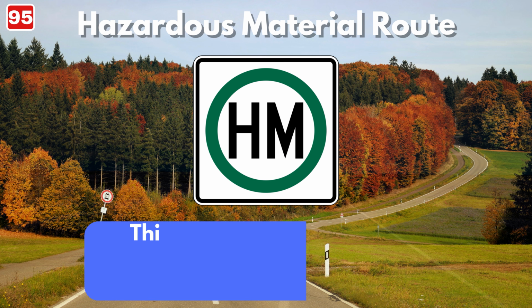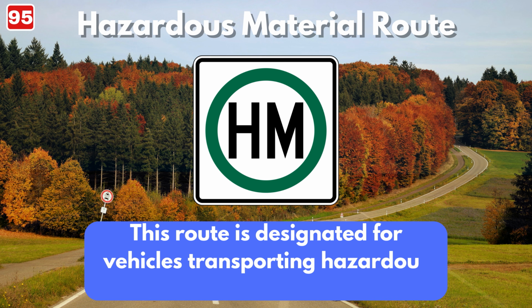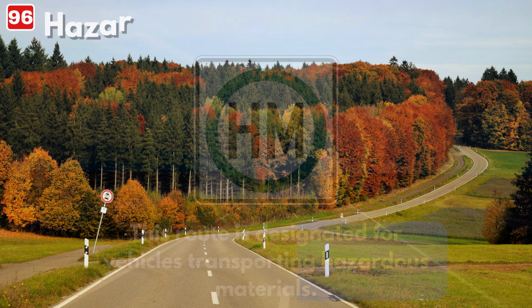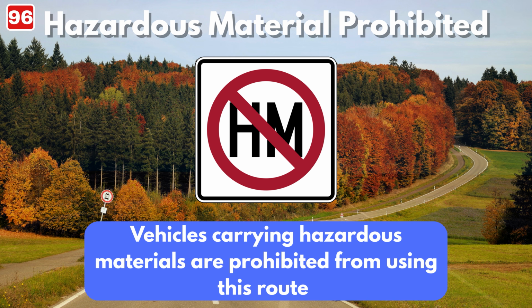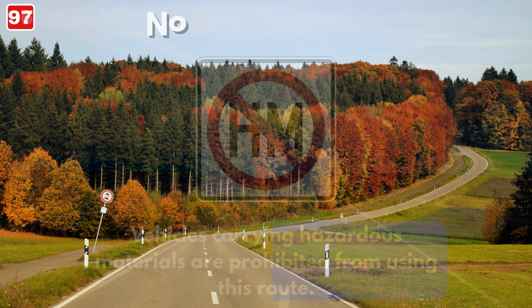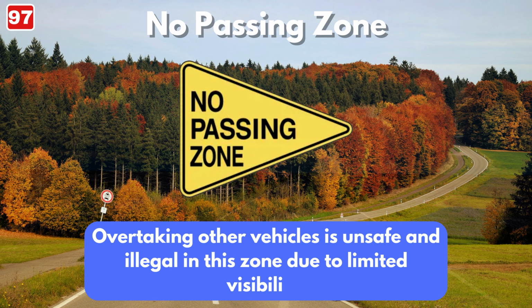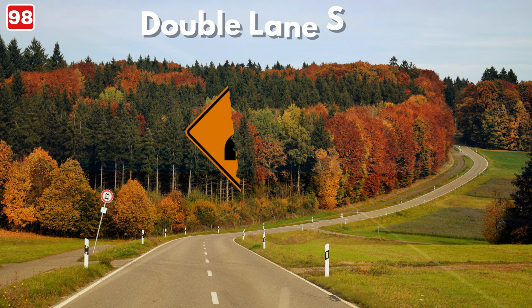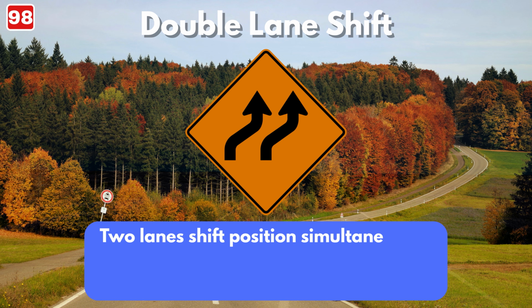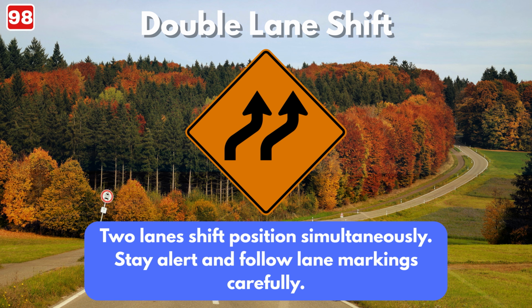Hazardous material route sign. This route is designated for vehicles transporting hazardous materials. Hazardous material prohibited sign. Vehicles carrying hazardous materials are prohibited from using this route. No passing zone sign. Overtaking other vehicles is unsafe and illegal in this zone due to limited visibility. Double lane shift sign. Two lanes shift position simultaneously. Stay alert and follow lane markings carefully.